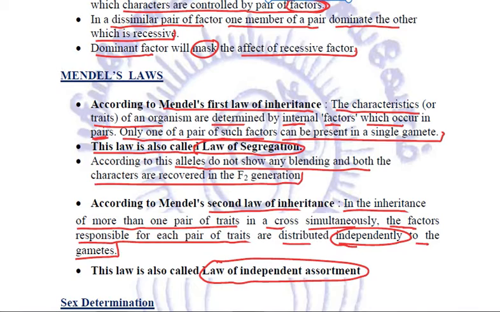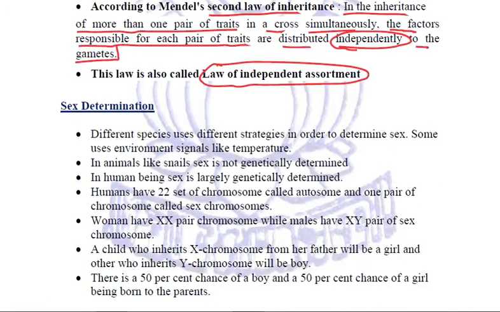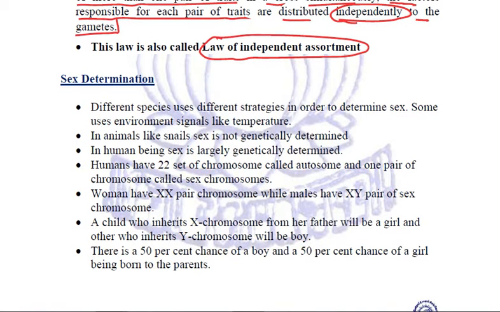Applying his crosses, we saw how sex is determined in organisms. There are innumerable species and they use different strategies in order to determine sex. Some of these are even environmental signals like temperature. Now, in animals like snails, sex is not genetically determined, it is determined by environmental factors. But in human beings, sex is largely genetically determined.